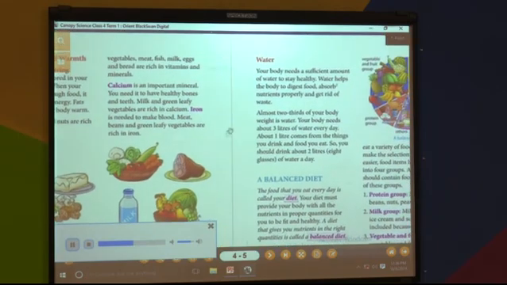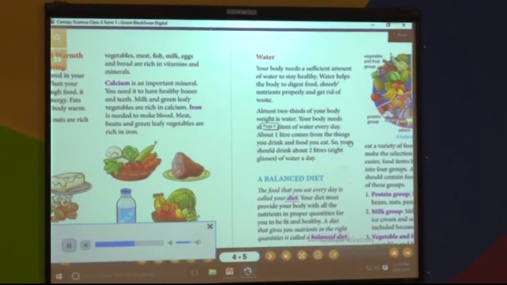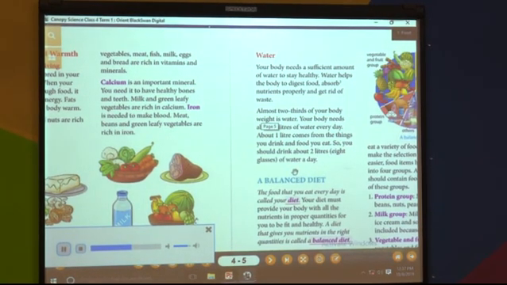Water. Your body needs a sufficient amount of water to stay healthy. Water helps the body to digest food, absorb nutrients properly, and get rid of waste. Almost 2/3 of your body weight is water. Your body needs about 3 liters of water every day. About 1 liter comes from the things you drink and food you eat. So, you should drink about 2 liters, 8 glasses of water a day.